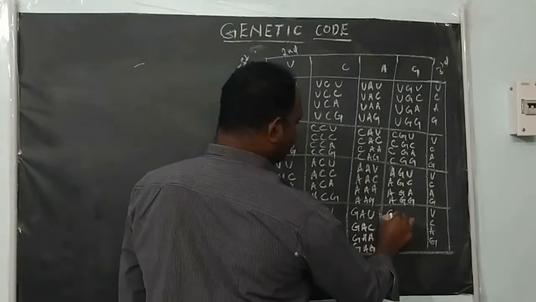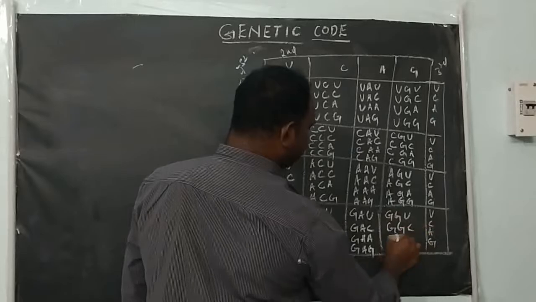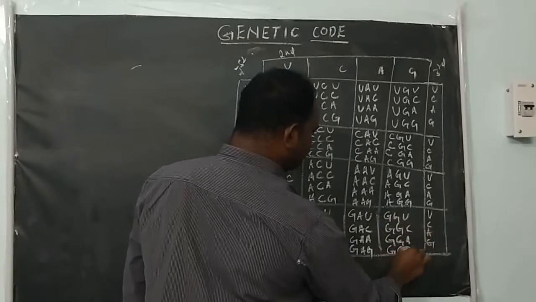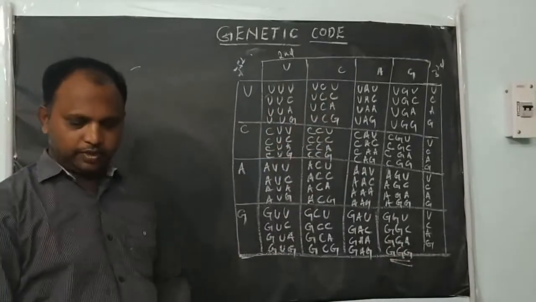And finally G G U. So G G C. So G G A G G G. Ended with G G G. Started with U U A, right?